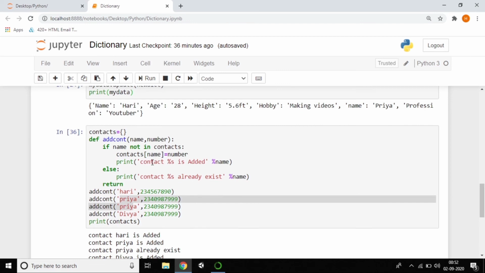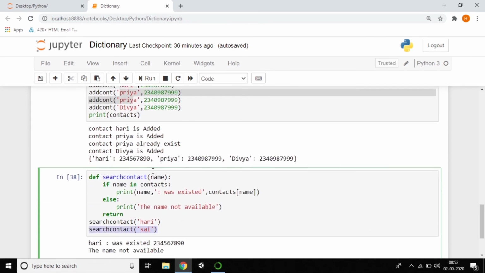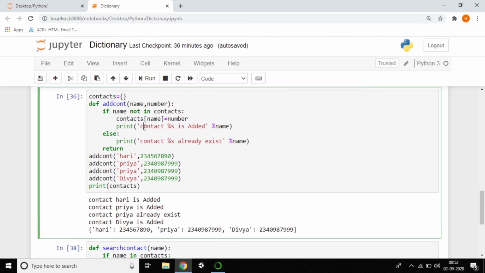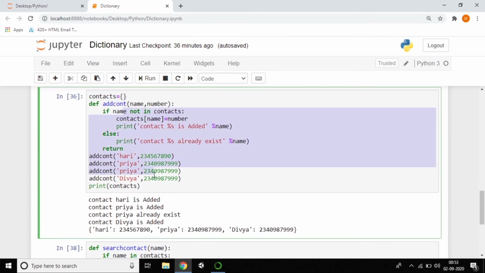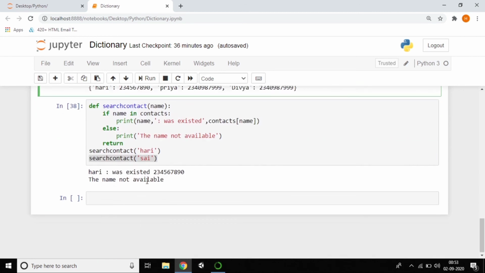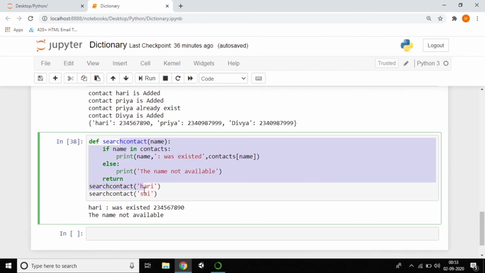So this is the way to write the code by using Python, and I used dictionaries here. So by using dictionaries, I wrote all this code. You can see here Hari is called a key, and the number is called a value. I think it's very clear. So here we created a contact application and we passed all the contacts, and here we are searching whether the contact is available or not. When you open the contact application, definitely we'll search whether Haripriya was there and we'll call again, right? So same thing was explained here.